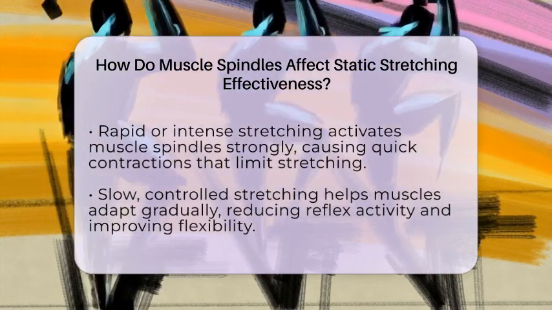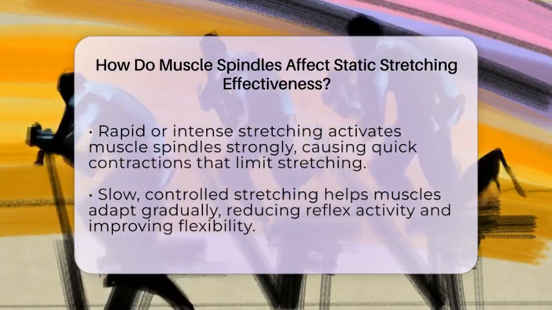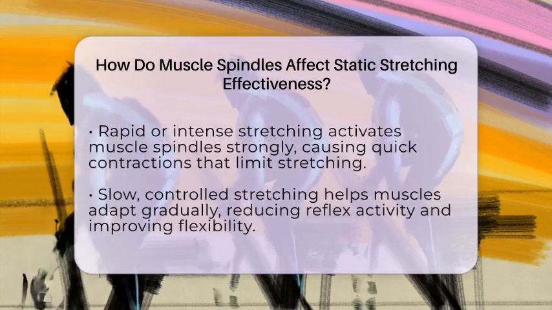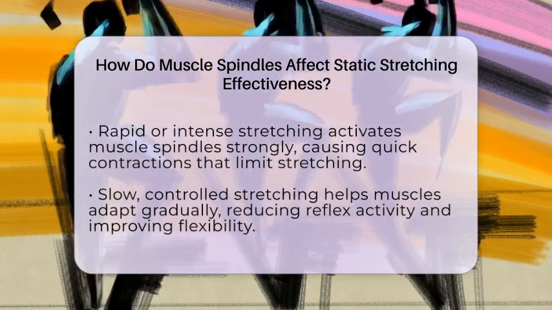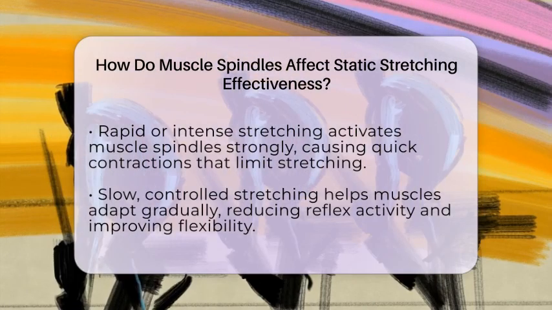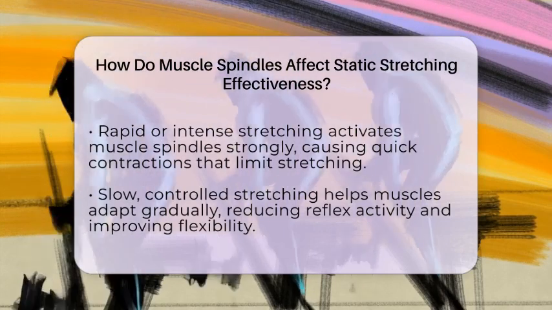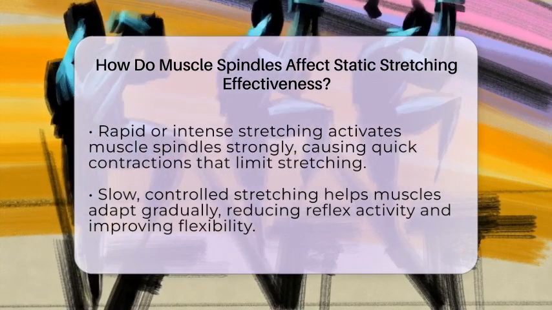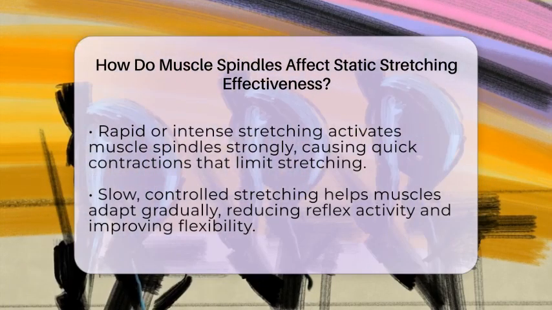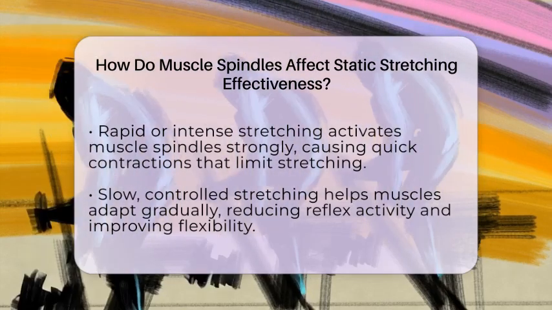However, the effectiveness of static stretching can be influenced by the activity of muscle spindles. If the stretch is too rapid or intense, muscle spindles respond strongly, causing a quick contraction that limits the stretch. On the other hand, slow and controlled stretching allows the muscle spindles to adapt more gradually, reducing their reflexive response. This is why gentle, sustained stretches are often more effective for increasing flexibility.